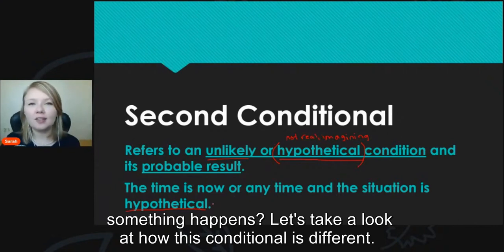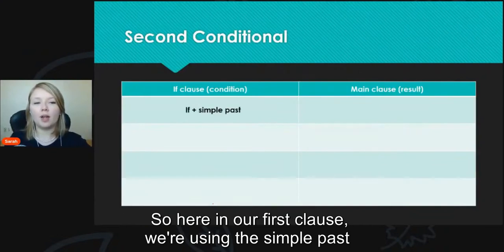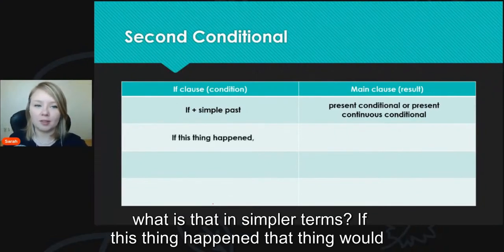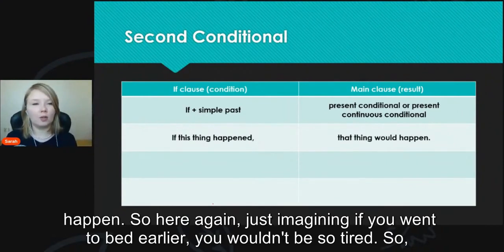Let's take a look at how this conditional is different. So here in our first clause, we're using the simple past. And for our main clause, we're using present conditional or present continuous conditional. So what is that in simpler terms? If this thing happened, that thing would happen. So here again, just imagining.